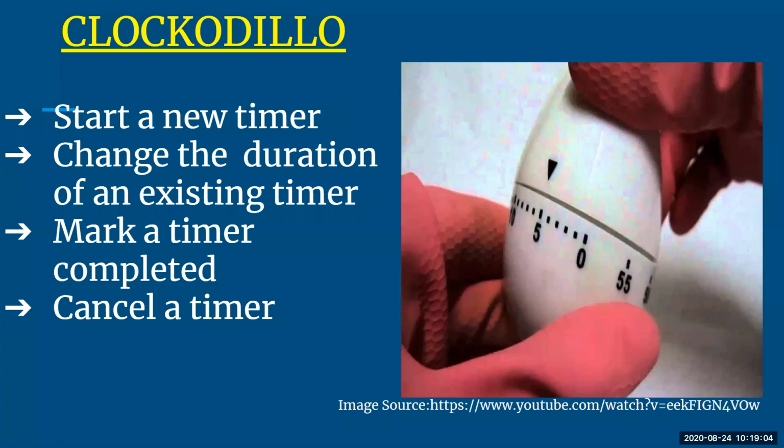Similarly, whenever you are writing your new APIs, you have to design similar types of steps: what the tasks are, and accordingly what the inputs will be and what the corresponding outputs will be. Okay, so let us see this in detail, but just understand that Crocodilo is an internet connected task timer, wherein you have to set dials, that is, set a number of minutes. As the timer starts, it is going to tick down, and it will help you to track, and it will let you know when you have started any task, when you have completed any task, or in case you have cancelled any task, and it will tell you exactly what time you cancelled the task.